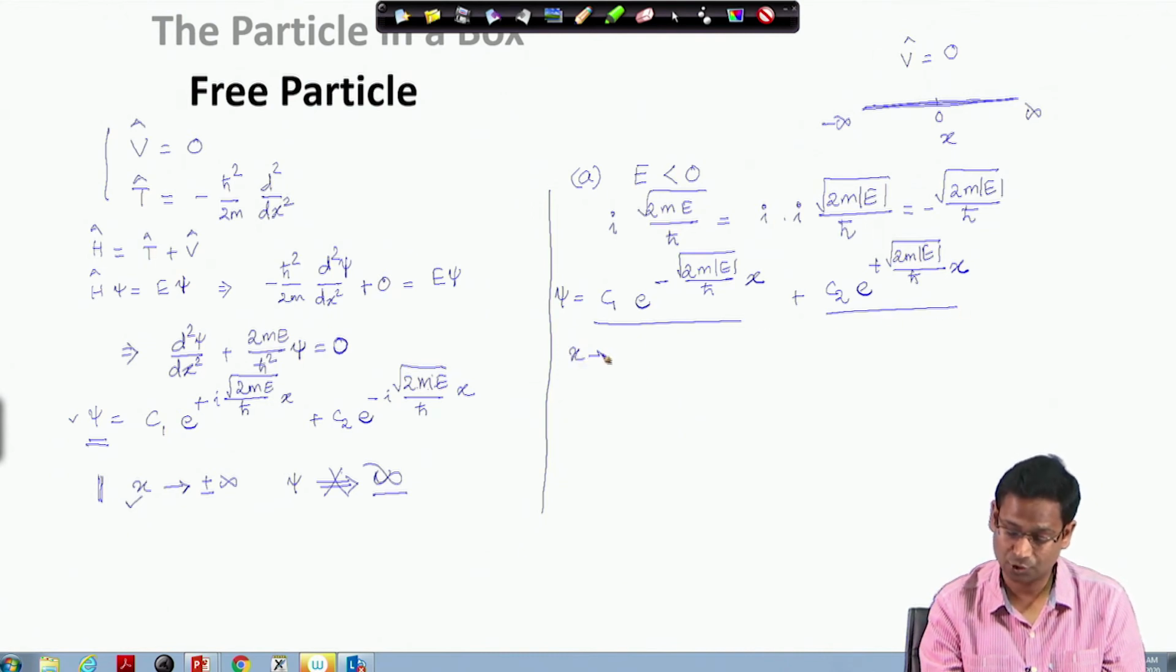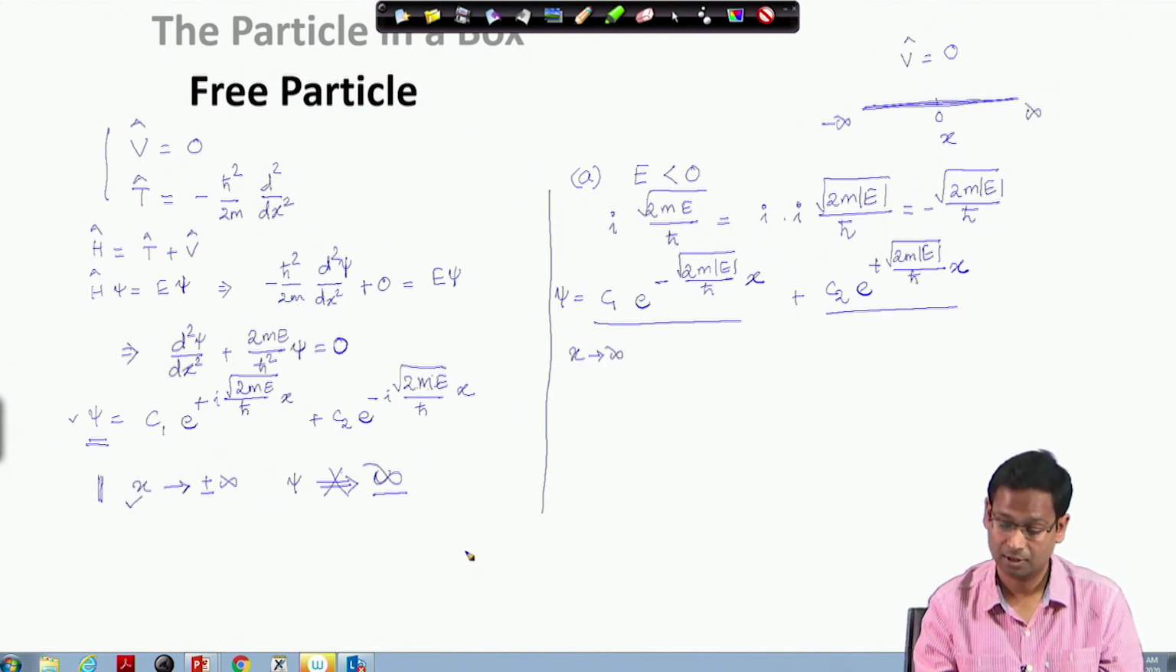Suppose x goes to plus infinity. When x goes to plus infinity, what happens to this term? x is very large, but I have a negative sign here. So, therefore, this term becomes very small. When x goes to infinity, this term would tend to become 0. So, this does not create a problem for me at x equals plus infinity.